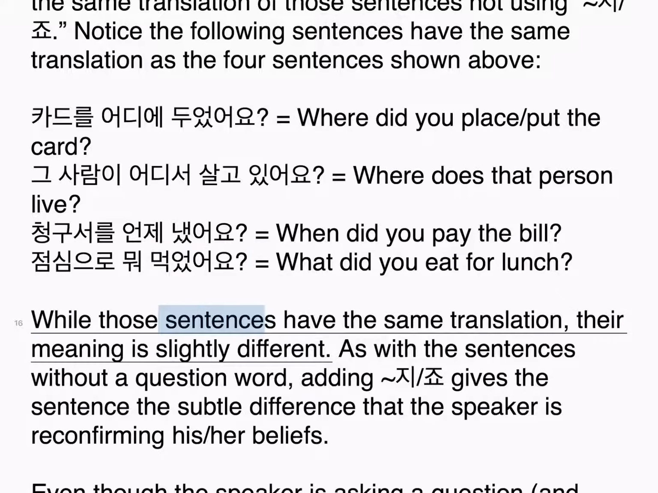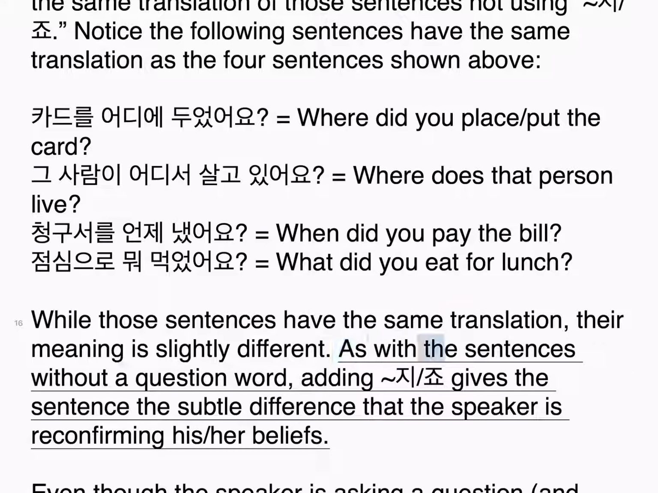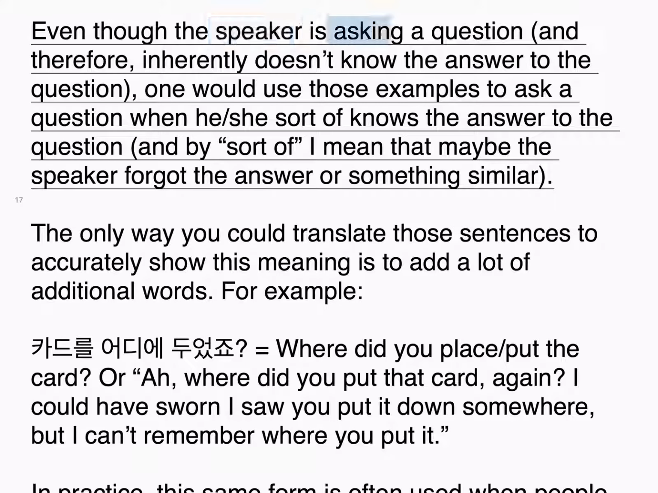While those sentences have the same translation, their meaning is slightly different, as with the sentences without a question word. Adding 지죠 gives the sentence the subtle difference that the speaker is reconfirming her beliefs, even though the speaker is asking a question, and therefore, inherently doesn't know the answer to the question. One would use those examples to ask a question when she sort of knows the answer, and by sort of I mean that maybe the speaker forgot the answer or something similar.